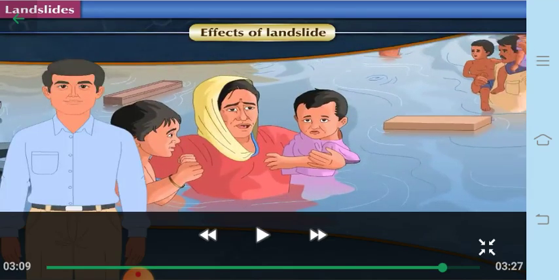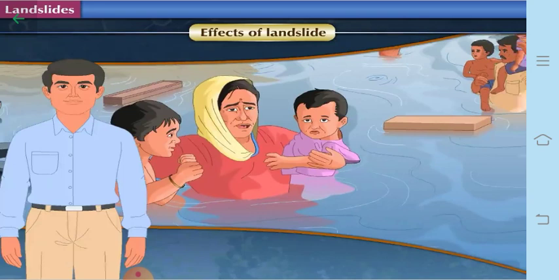So this is regarding the landslide. What is a landslide? What is the rift, the collapse of the rift? Then what are the causes and what are the effects of the landslide?